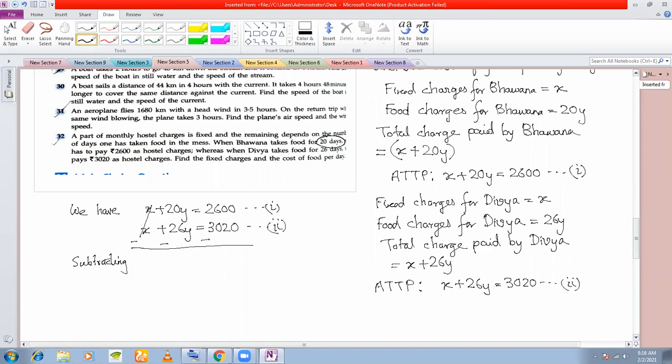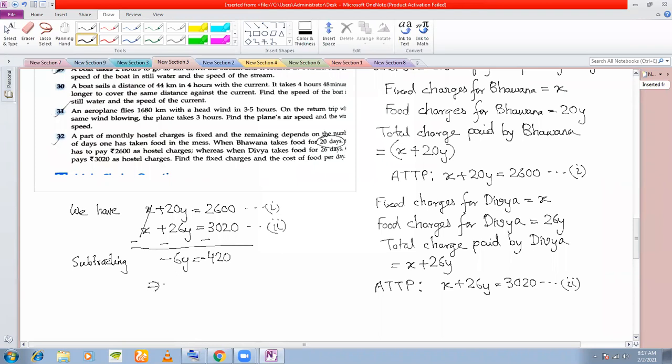So your X has cancelled off, and you have 20 minus 26 is minus 6Y is equal to 2600 minus 3020, which will give you minus 420.